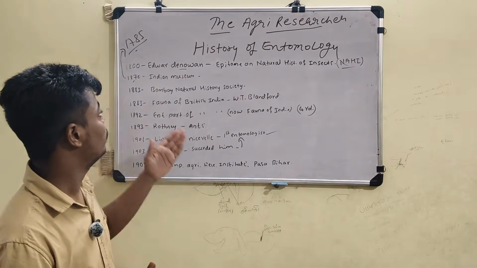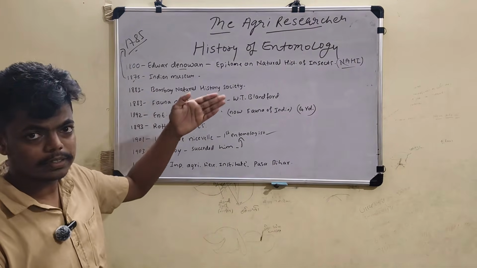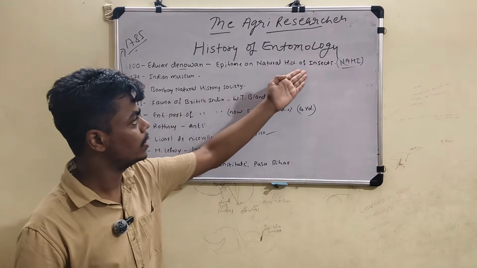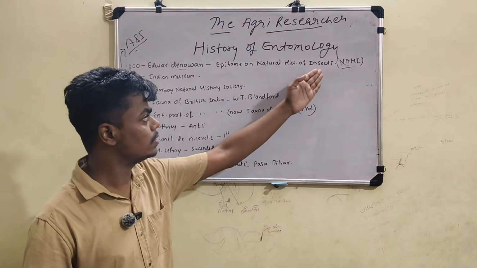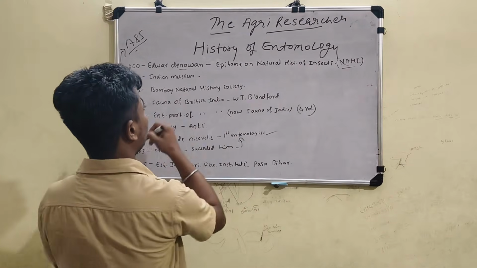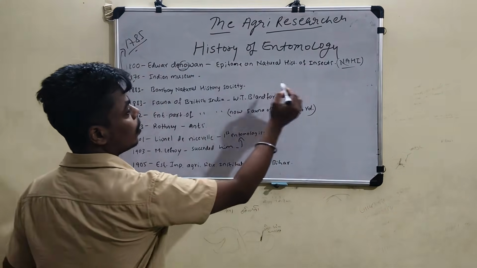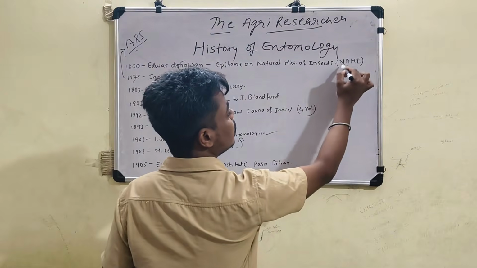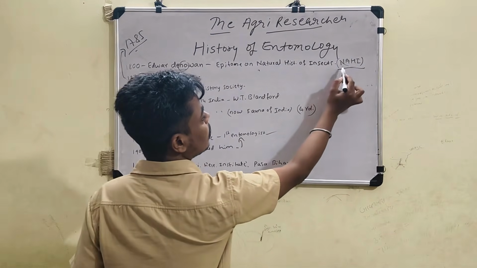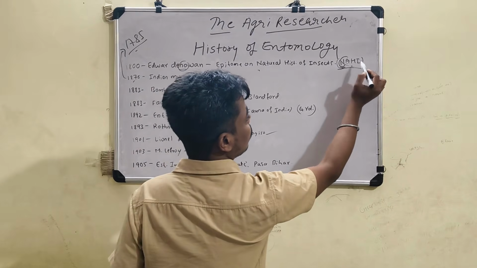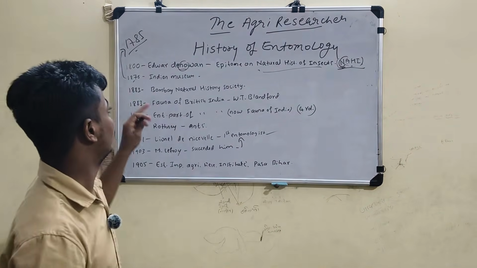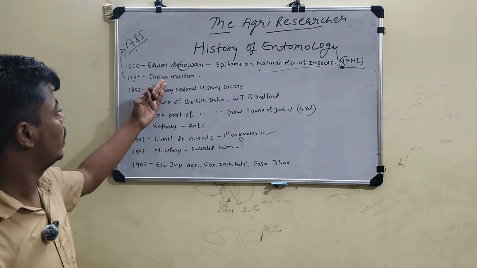In 1800, one more scientist will come, Edward Donovan. He wrote an epitome on the natural history of insects. It is remembered very easily. Here, see, "No" is there. No means nahi in Hindi. It is easily remembered as natural: NA means natural history of insects, like that. Easily remembering. Like one more, in 1875, the Indian Museum.